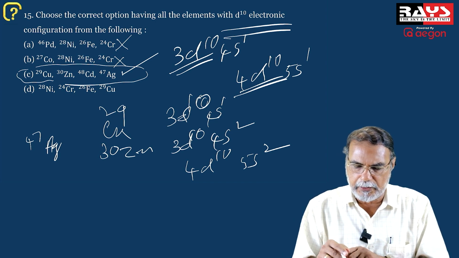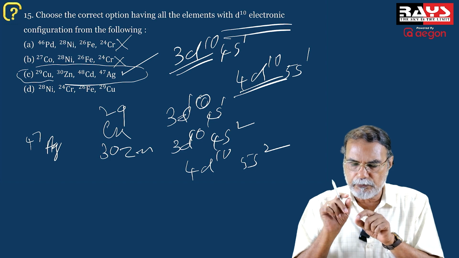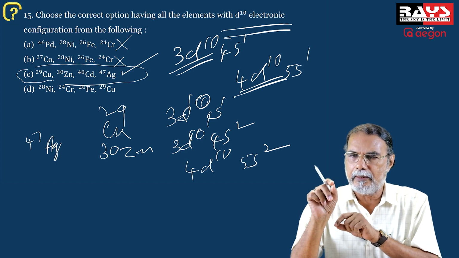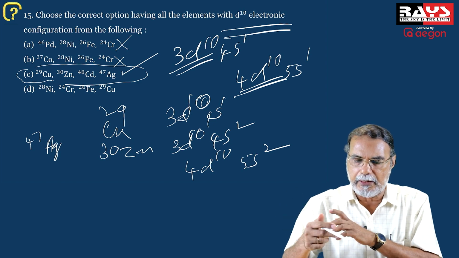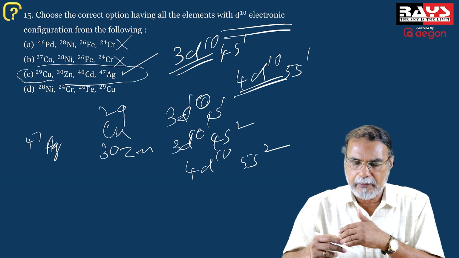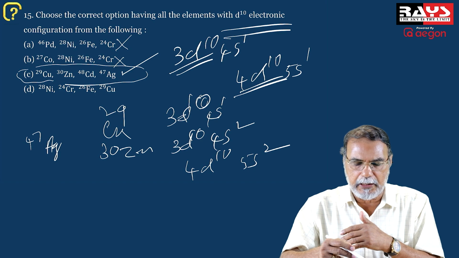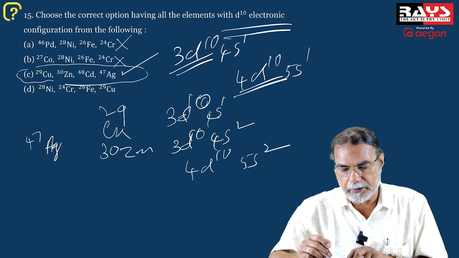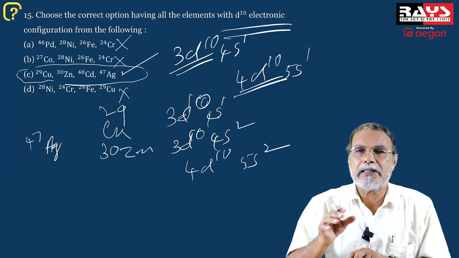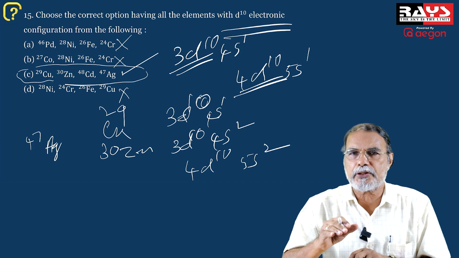And the fourth one also, nickel 28 is 3d8, chromium 24. So if you focus your attention on chromium there, 3d5 4s1, you can ignore possibilities A, B, and D. So the only possibility is C. You can immediately answer the question and get full credit for that. So that is some easy way of answering such questions.